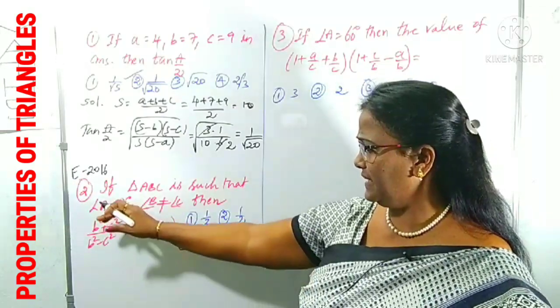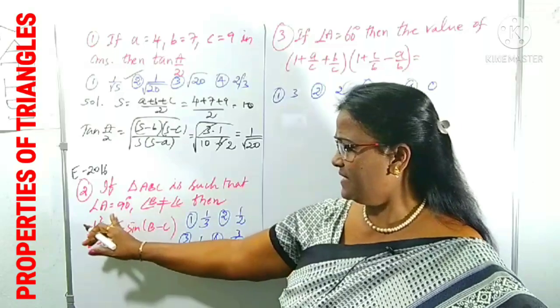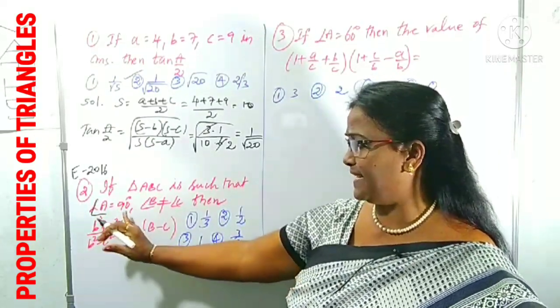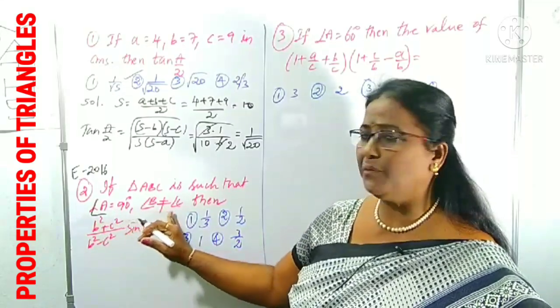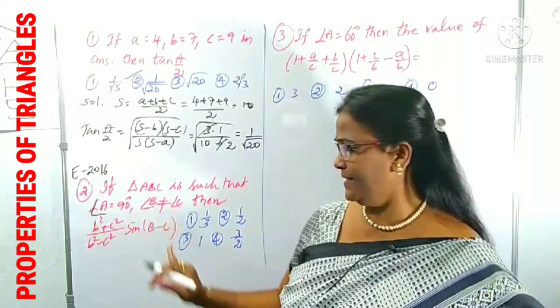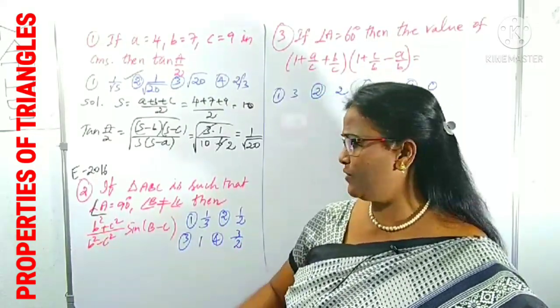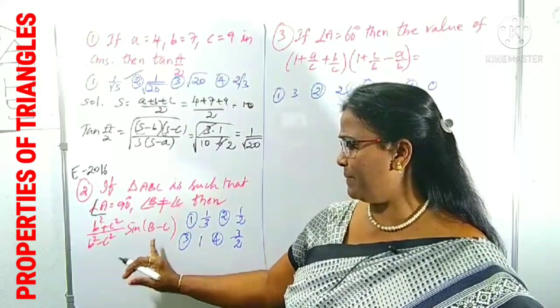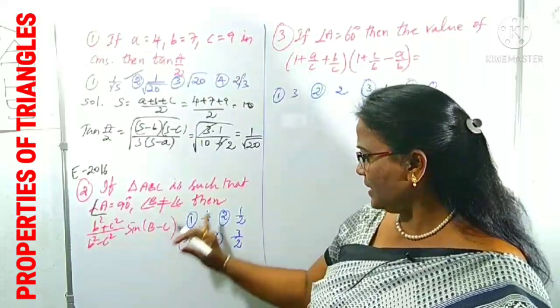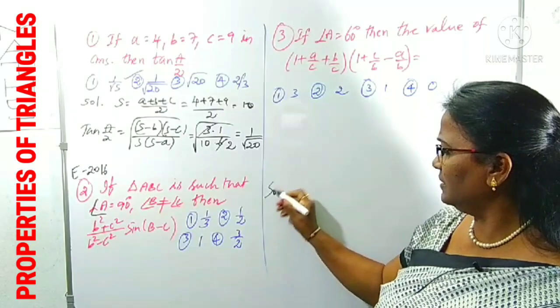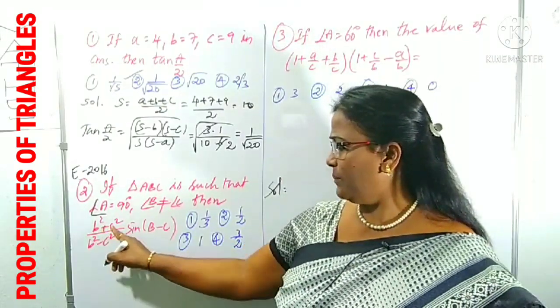What is given here? In a triangle ABC, one of the angles, angle A, is 90 degrees, and it is particularly mentioned that b and c are not equal angles. Then we have to find (b square plus c square) by (b square minus c square) times sin of (B minus C). These are the options. For this solution I am doing it here.